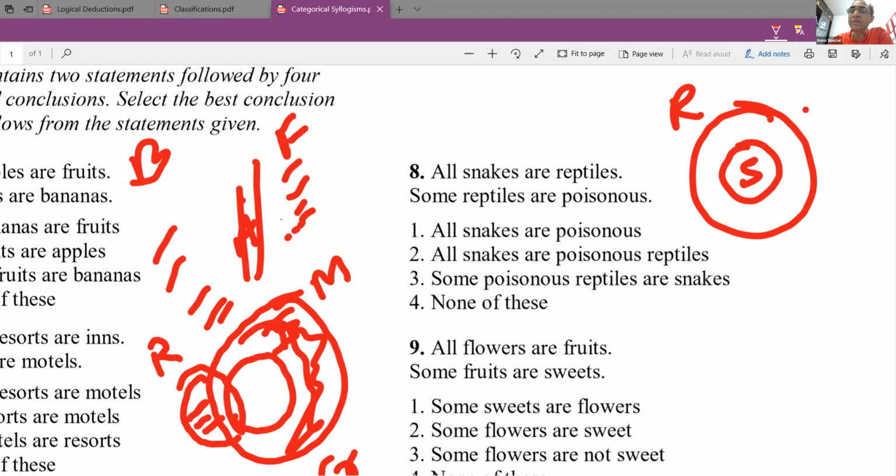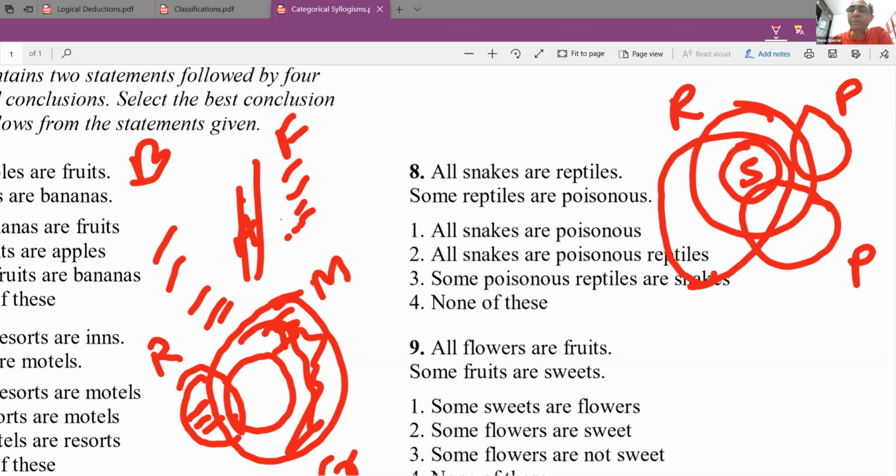I can draw it like this; it is possible. This is also possible. And this is also possible. A whole lot of these things are possible.